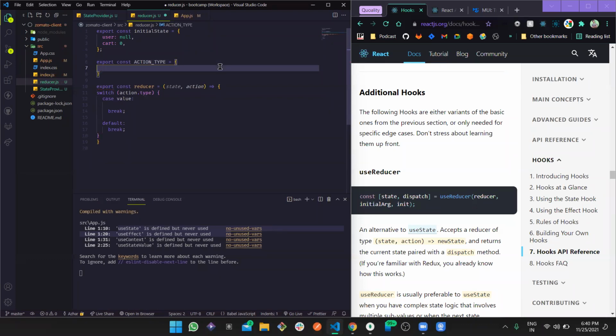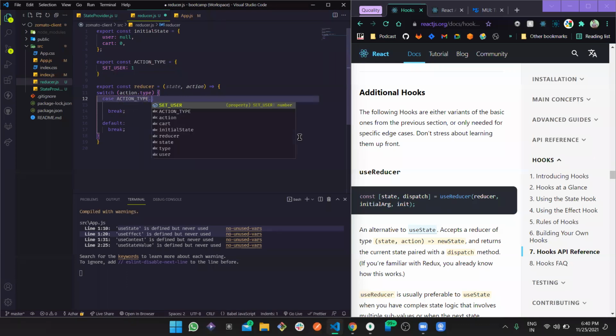And we can define, for today we are going to work with login and signup and all this, right? So the first, suppose we want to set the user, right? So we can name it something like SET_USER, which is going to be maybe 1. Yes, we can keep any number because we are not going to use it anywhere. What we need is just this type. We are going to use the same action to dispatch and then to set this here. So if this case is maybe ActionType.SET_USER, then what we are going to